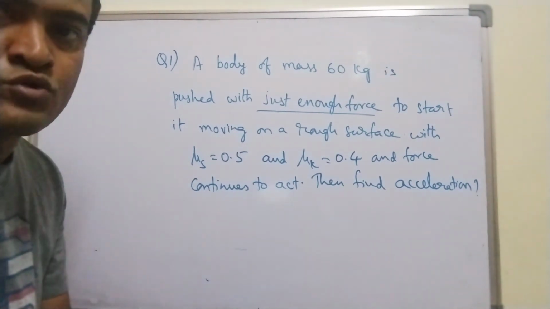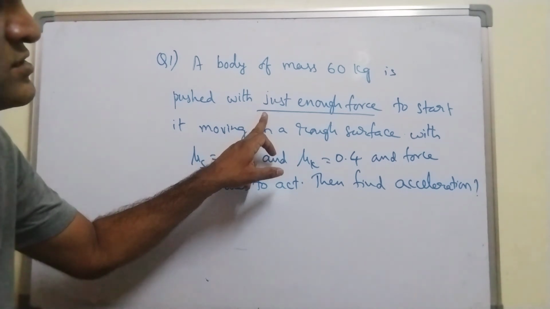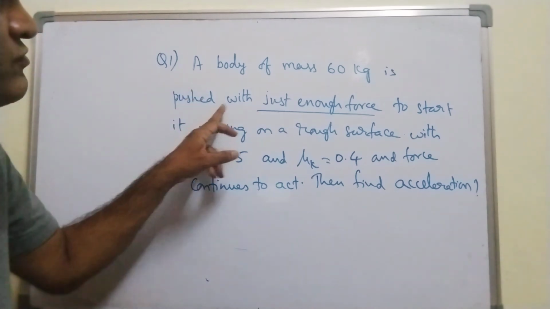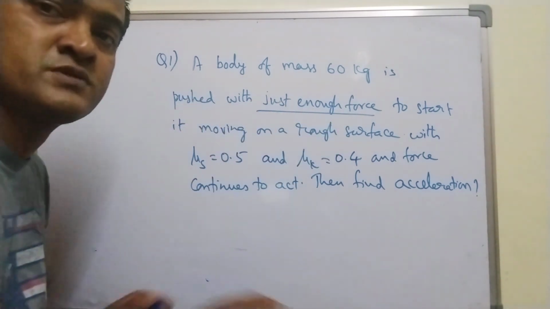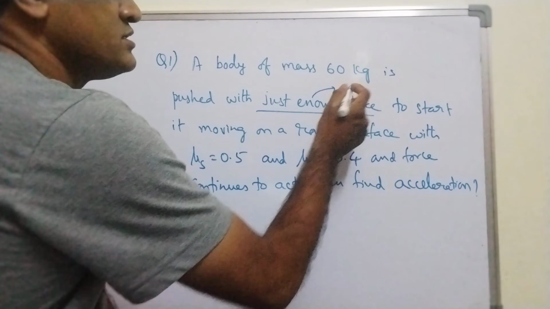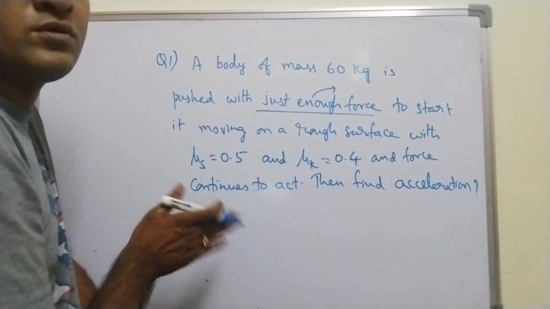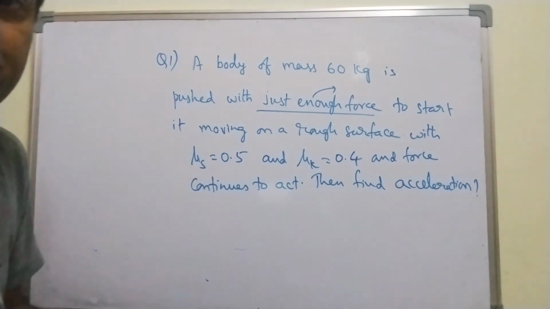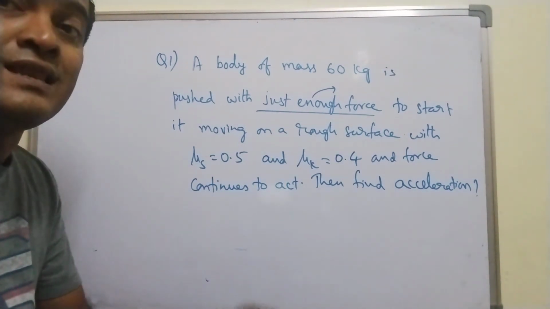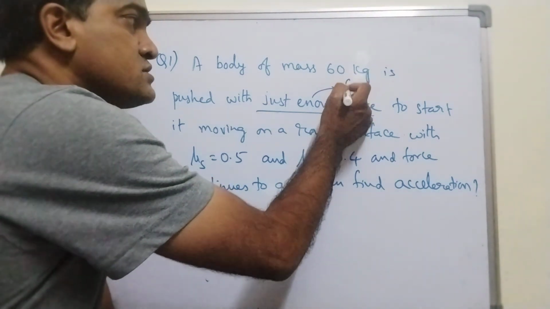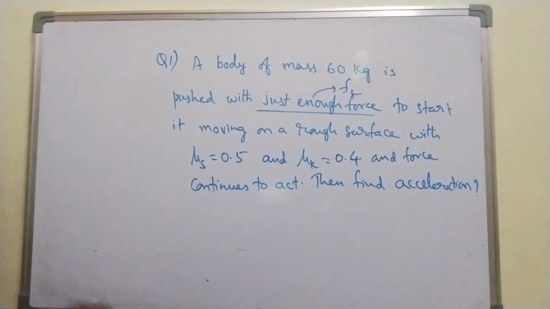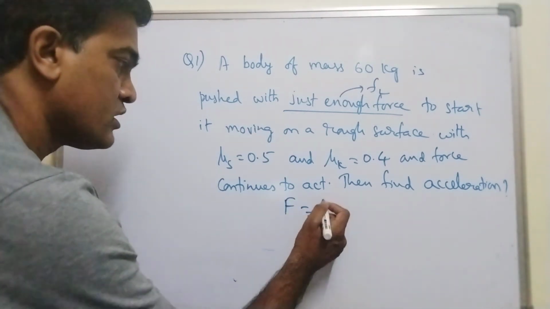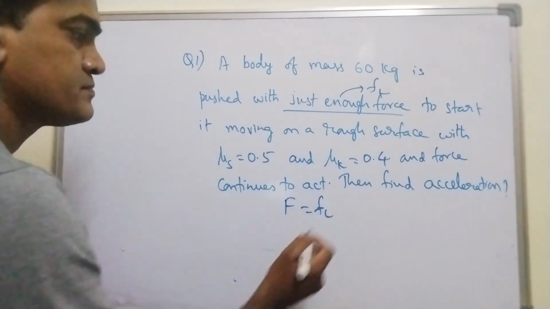So now, how to approach this problem? Read the sentence. I'm just pushing a body of mass 60 kg with just enough force. With just enough force means what? Just enough force means this force is sufficient to move the block. ఇది మూవ్ చేయడానికి సఫిషియంట్ ఫోర్స్ ఎప్పుడు వస్తుంది? When I reach limiting friction. That means this force is limiting friction. That means applied force must be equal to what? Limiting friction.